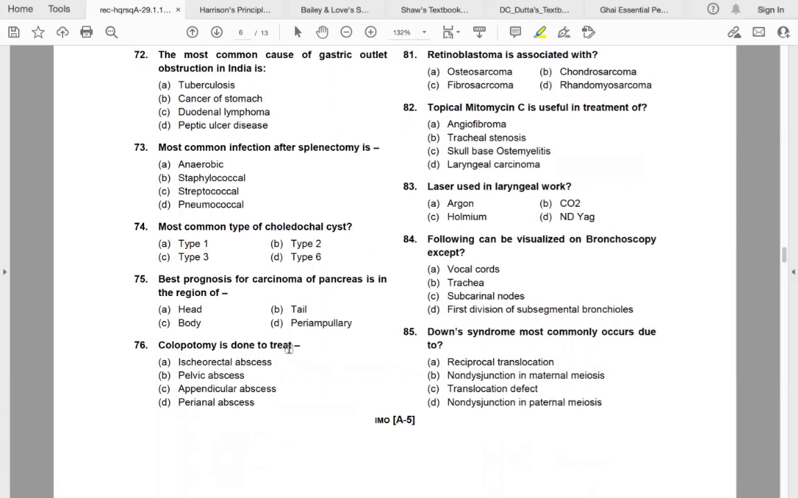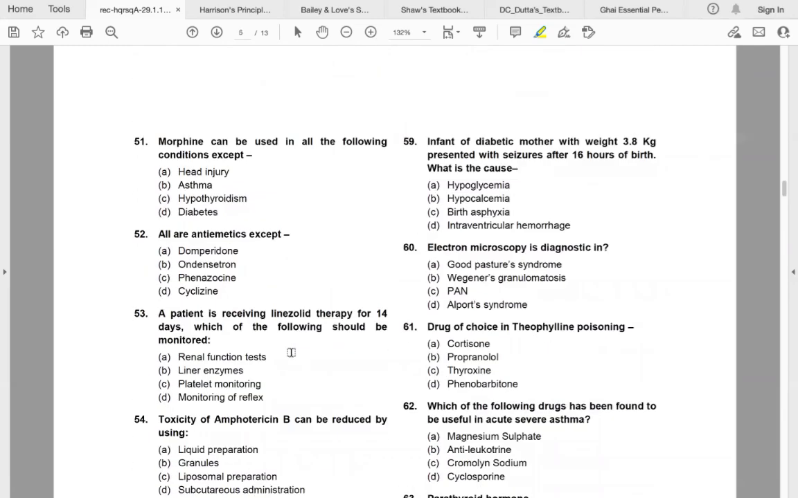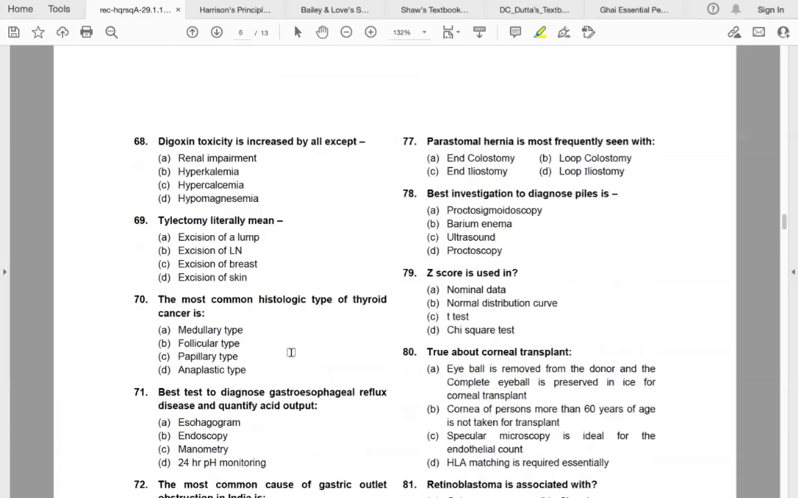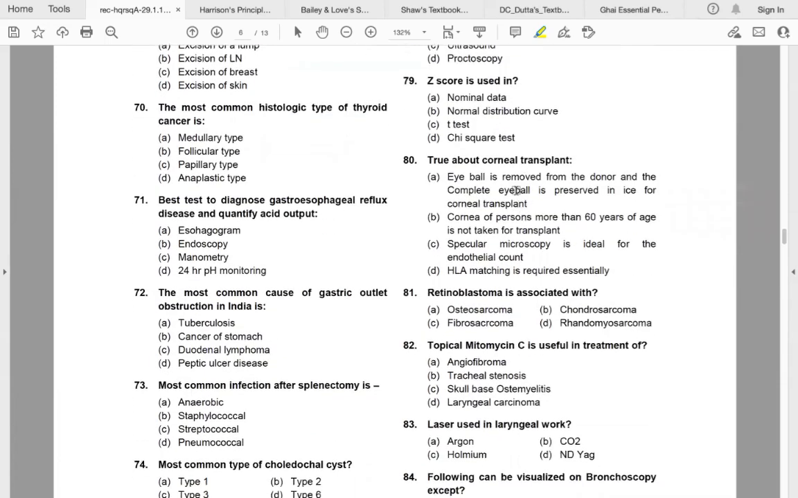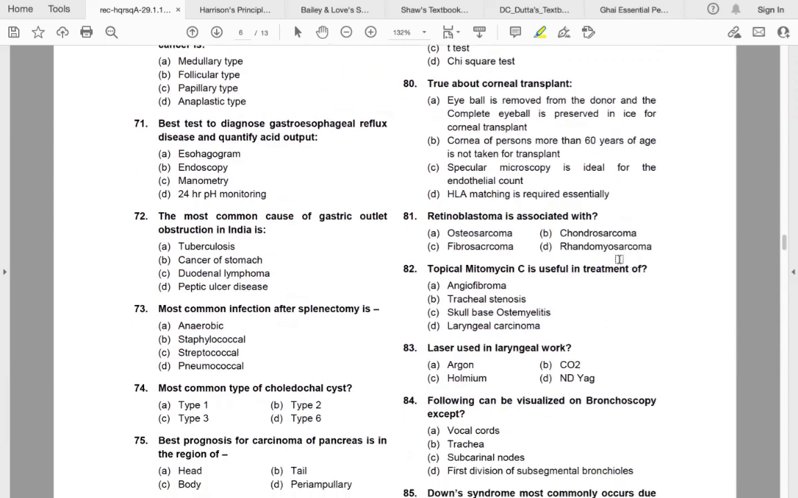Colpotomy is done to treat pelvic abscess. Parastomal hernia is most frequently seen in loop colostomy. Best investigation to diagnose piles is proctoscopy. Z-score is used in normal distribution curve. True about corneal transplant is specular microscopy is ideal for endothelial count.